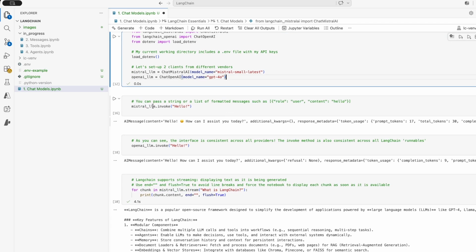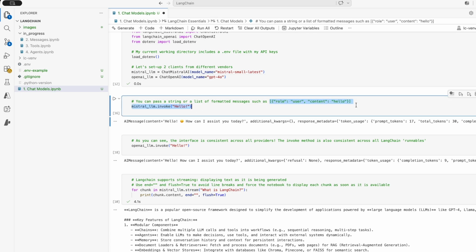After that, you can use your client.invoke, and you can either pass a string, or as usual, you can also provide a list of messages. So this type of dictionaries where you provide both the role, which is user, and the content, which is whatever prompt you want to send to the LLM. If you pass just a string, it will assume that this is a user message by default.